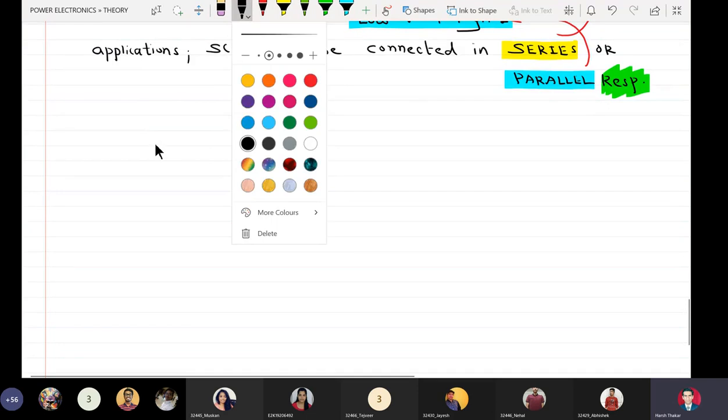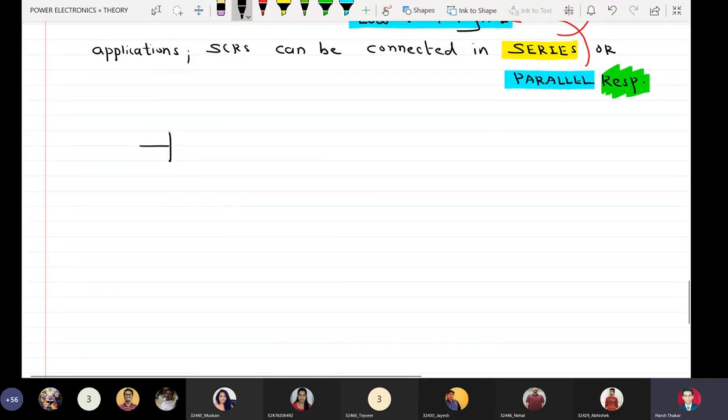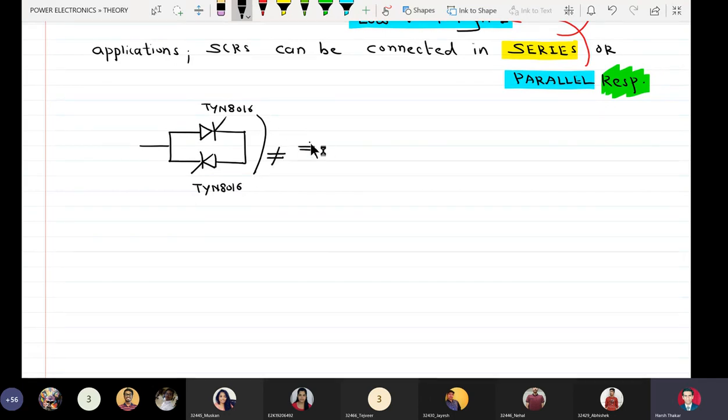When I connect SCRs in this fashion, one conducting in the positive half cycle and the next in the negative half cycle, even if both of them are TYN 8016, because they are not exactly identical, what I get at the output is a waveform which seemingly looks symmetrical, but actually it is not.